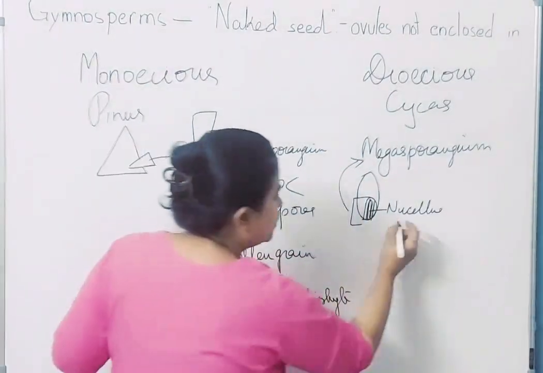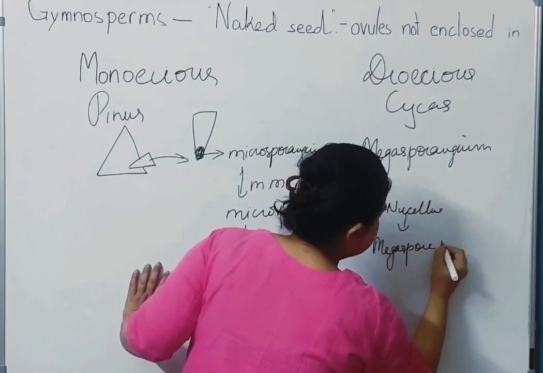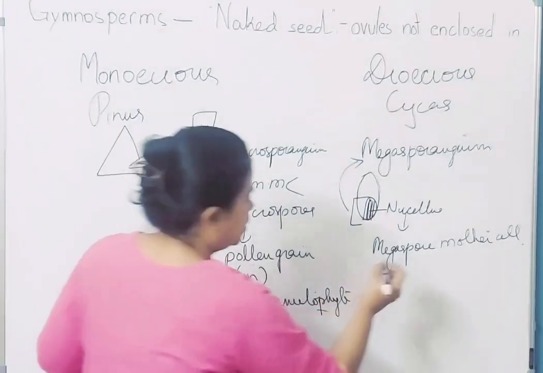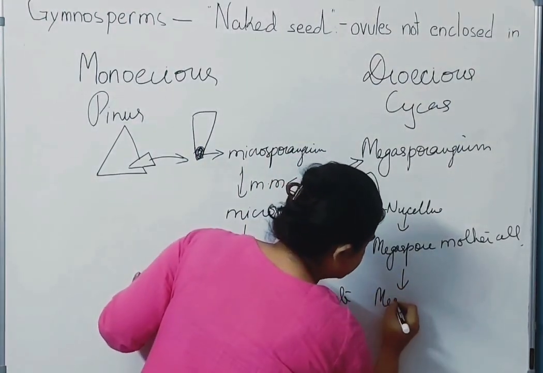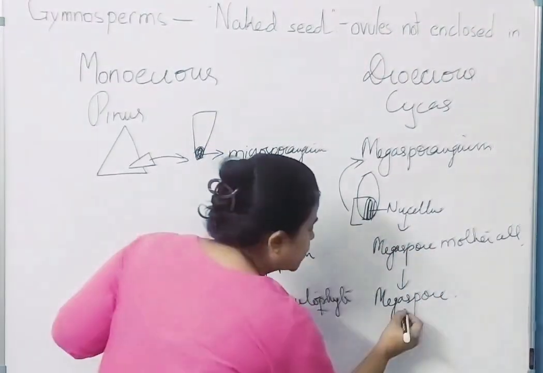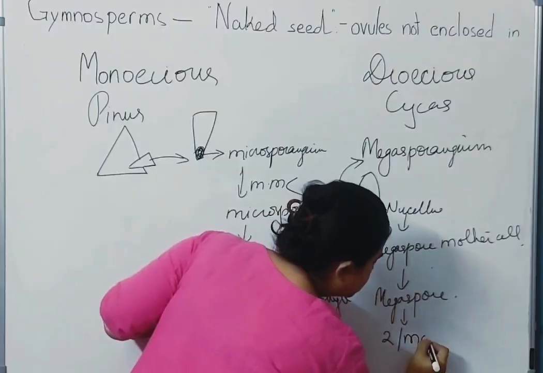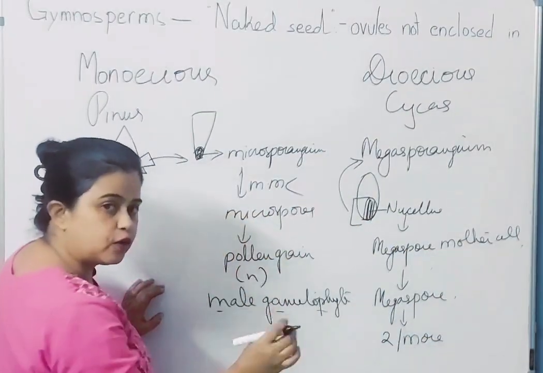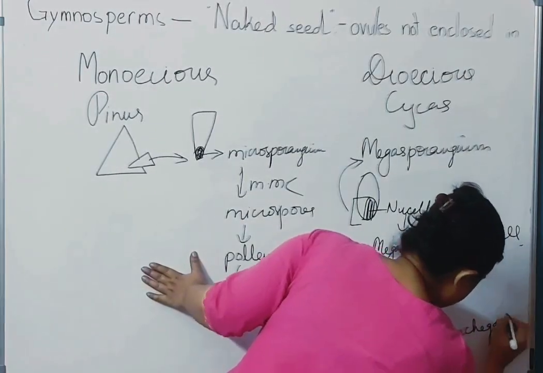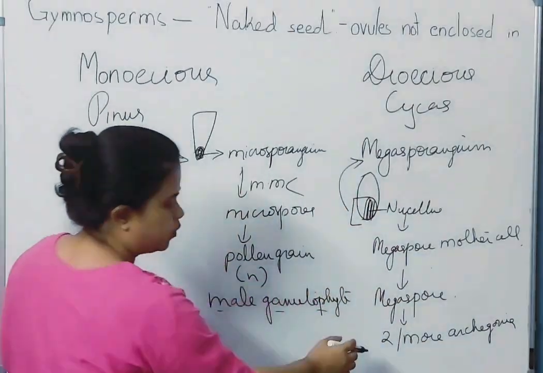One cell from nucellus will differentiate as megaspore mother cell. Clear hai? Now this will form a functional megaspore. And this functional megaspore will give rise to 2 or more female reproductive organ, which is archegonia. Okay? This entire thing is being produced inside the ovule.